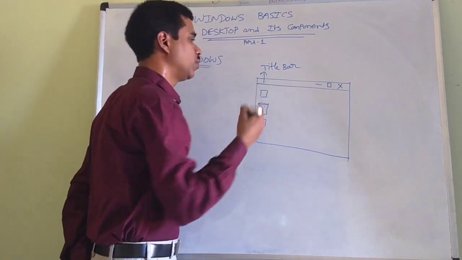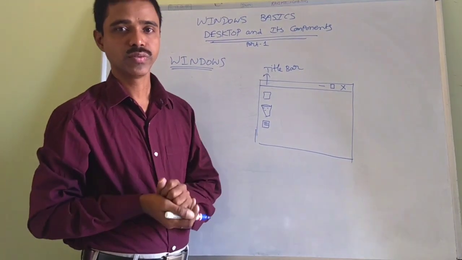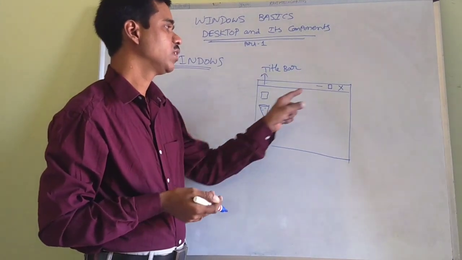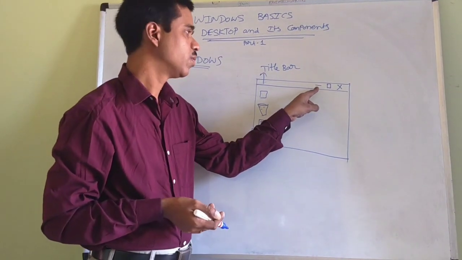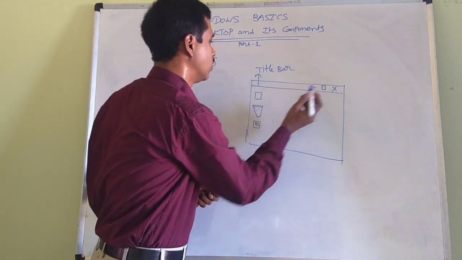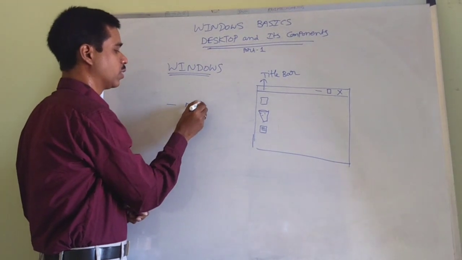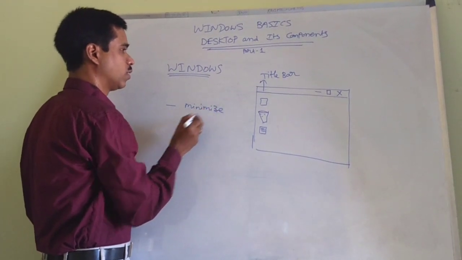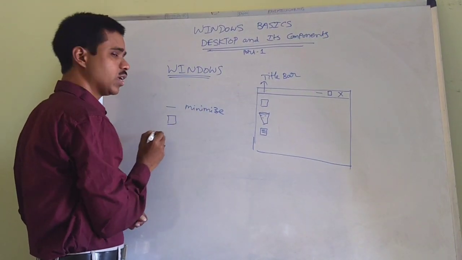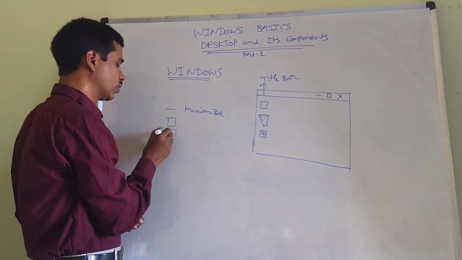I will explain in depth in the upcoming videos. So just let me explain about what is window. If you open any window, it is looking like this. Every window on the top right corner is having three buttons. The first one is called as minimize button. And the second one, sometimes it is displayed like this and sometimes like this.